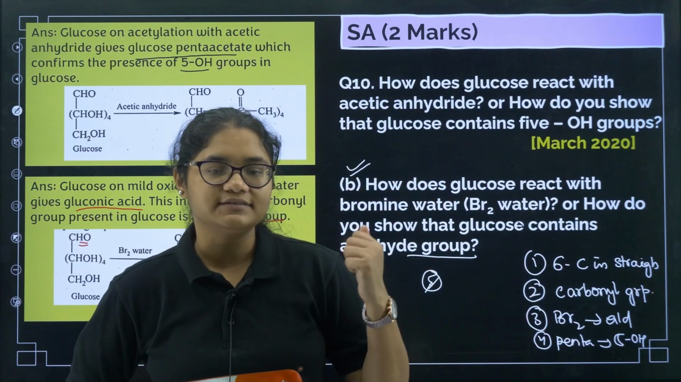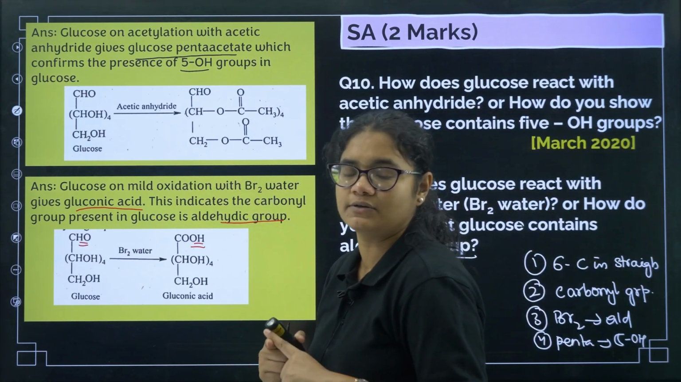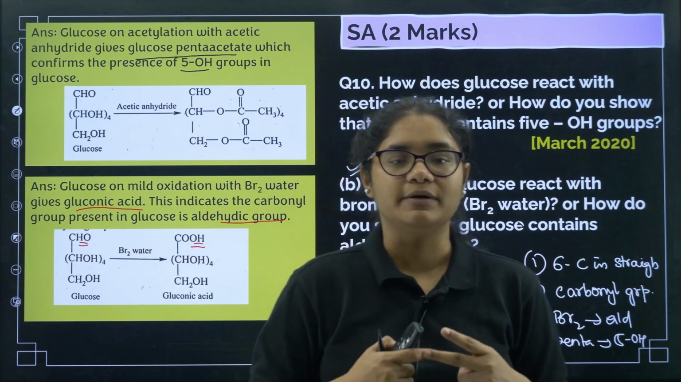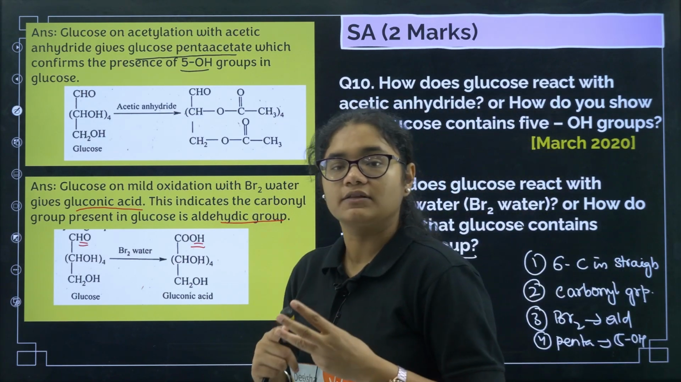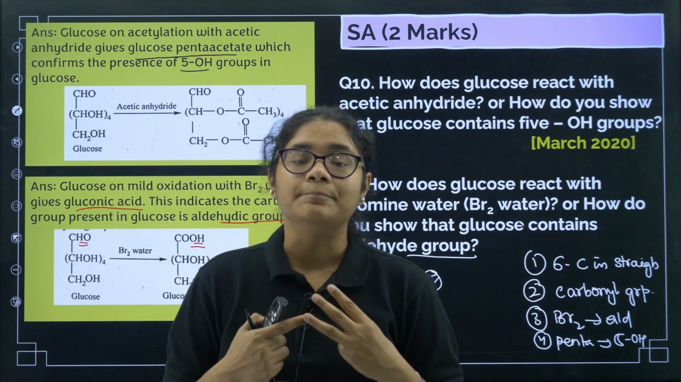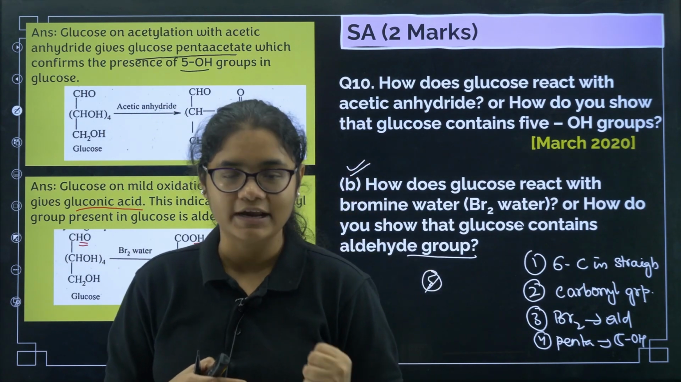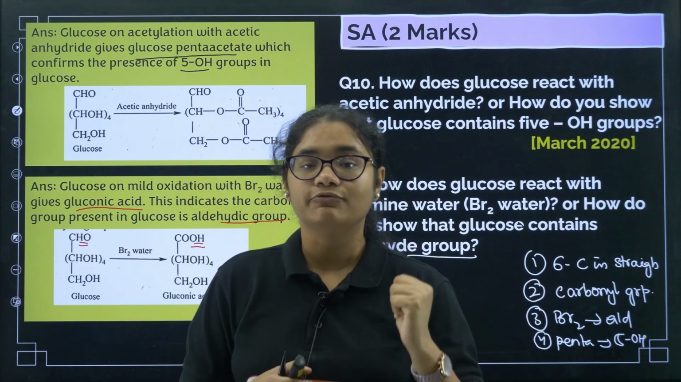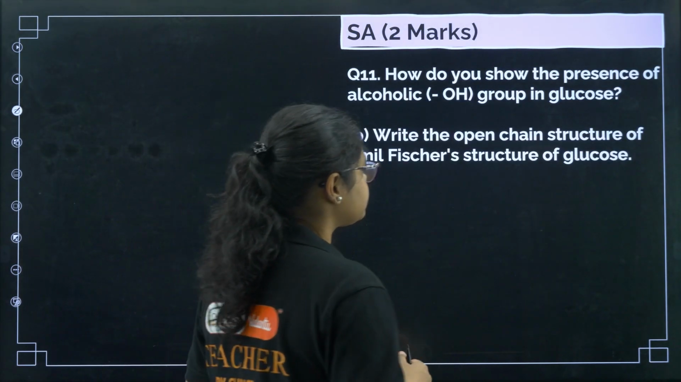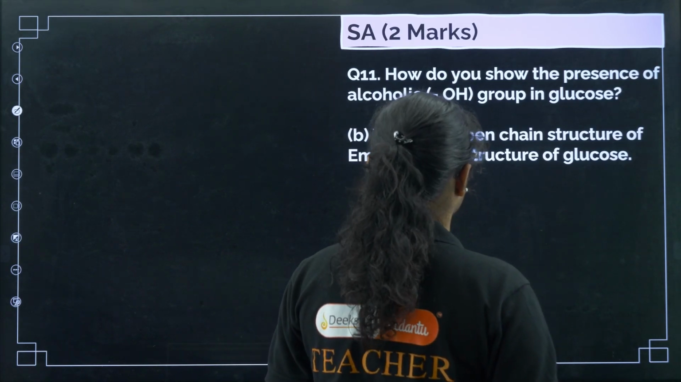Okay, so again let us revise. The first reaction is with HI, which tells you that there are 6 carbons in one chain. The second reaction is with NH2OH, which tells you the presence of a carbonyl group. The third reaction is with bromine water, which tells you the presence of an aldehyde group. The fourth is the reaction with an anhydride, which tells you the presence of 5 OH groups. Okay, now we'll see the next one here. How do you show the presence of an alcoholic group in glucose?